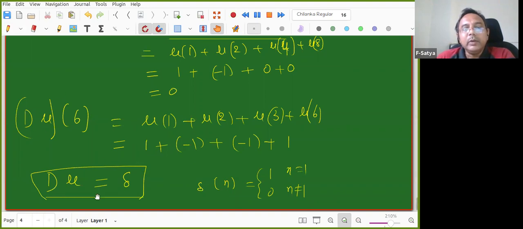Now the goal is to prove in general whether it is really true or not. I'll leave this as an exercise today, and we'll do it again in the next class. It is not that we cannot do it now. We can do it now also, right?